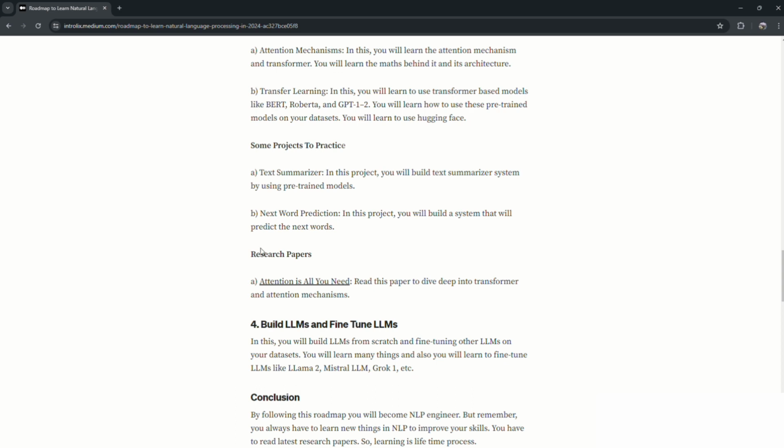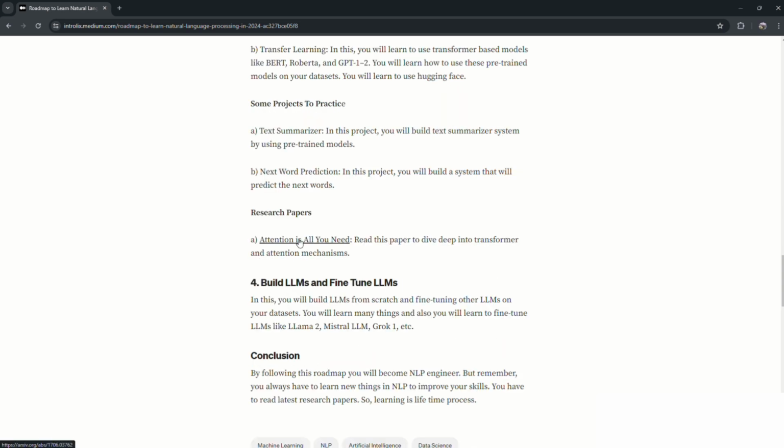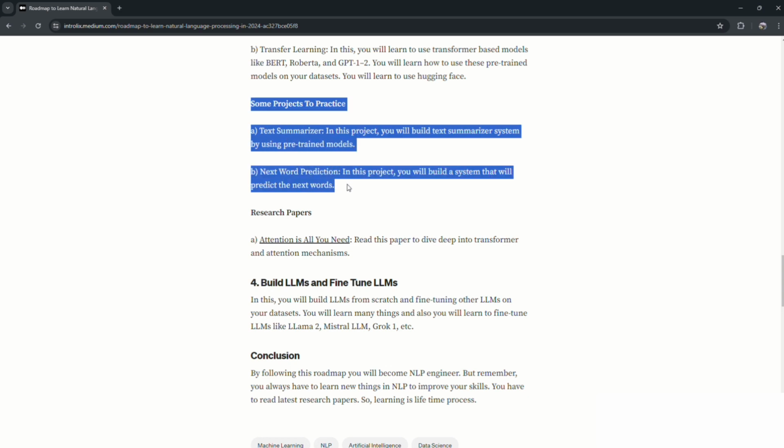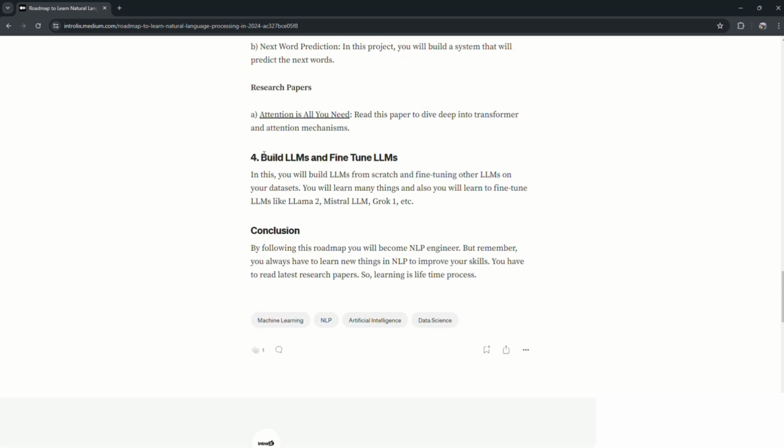And now here is the research paper that you need to read: Attention Is All You Need. So after reading this research paper and doing this project, I will recommend going with this one. In this you will learn to fine-tune LLMs, but before fine-tuning LLMs I will recommend you to learn how to build LLMs from scratch. Now I will recommend going and learning how to fine-tune LLMs.